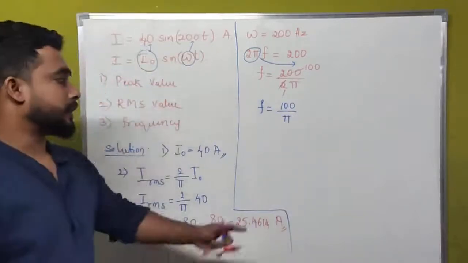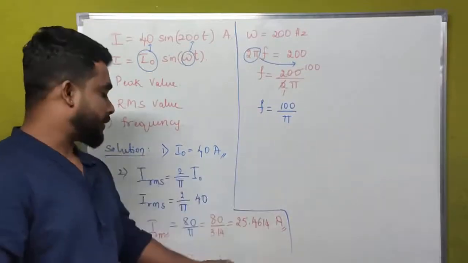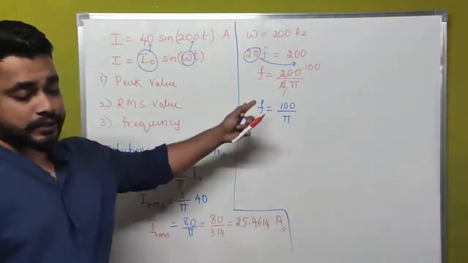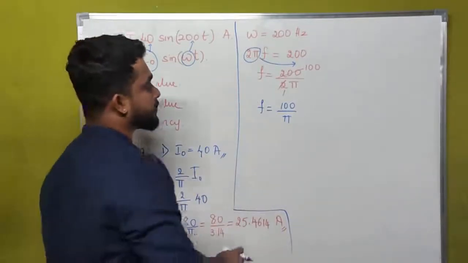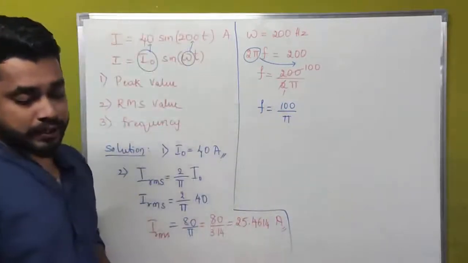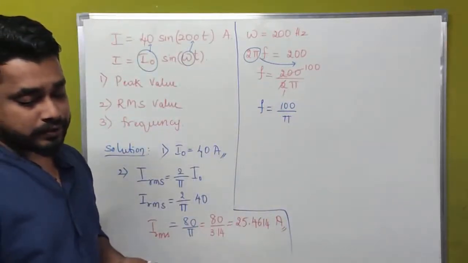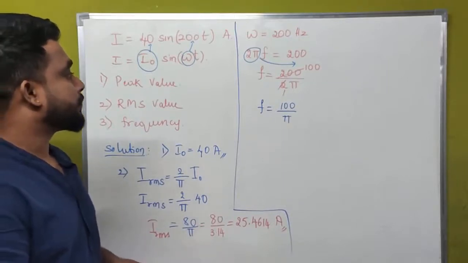The value of pi is 22 divided by 7, or we may write 3.14. The value of frequency is 100 divided by pi hertz.